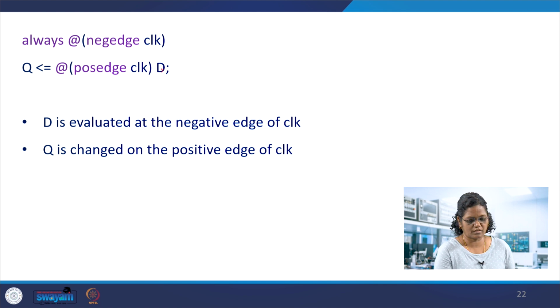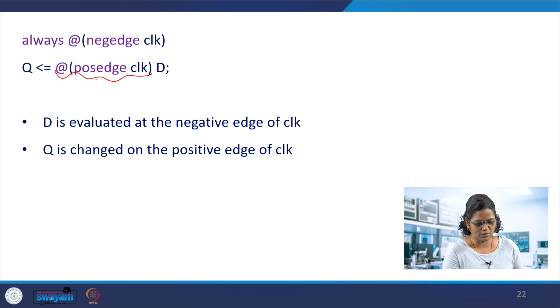This is the intra-assignment delay with event based control: D is evaluated and then assigned.